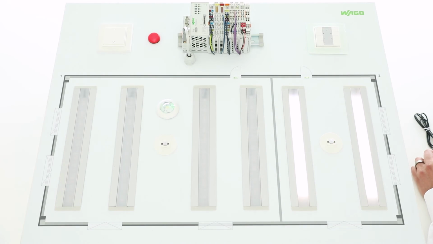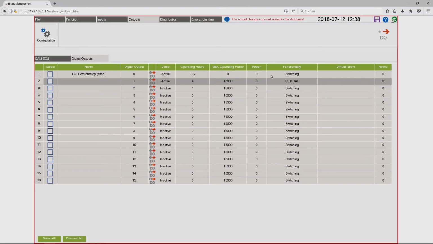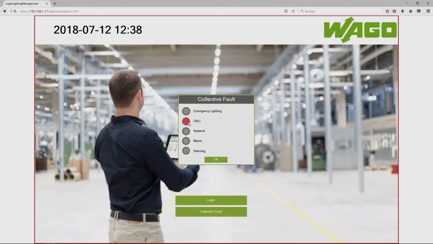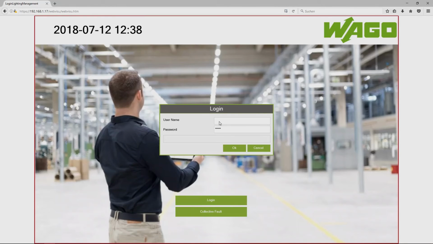You can see the failure also in the application. Therefore I have to log out, and on the start page you can find collective fault, and here you see we have a DALI failure. To acknowledge this failure I can use a digital input, therefore I have to log in again.